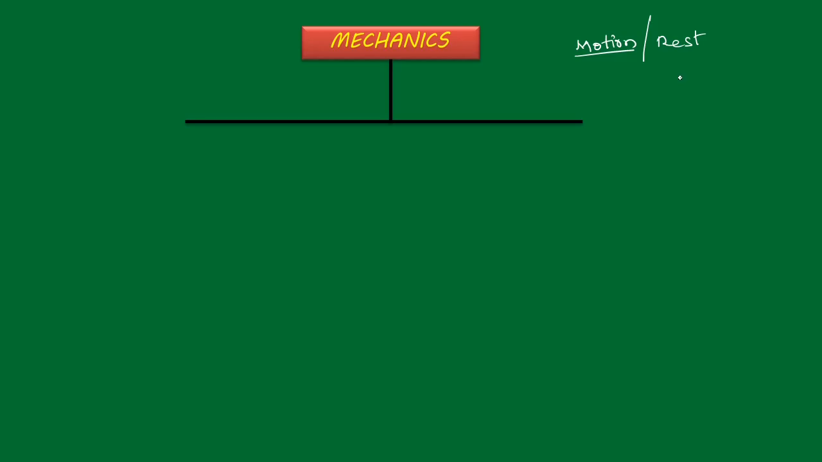Mechanics is mainly divided into three topics. Number one is statics. Statics means in this field we discuss all the particles which are at rest, that means the object is not moving. Then what is rest?